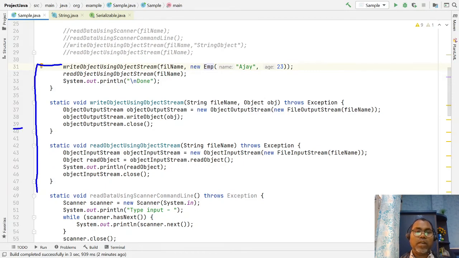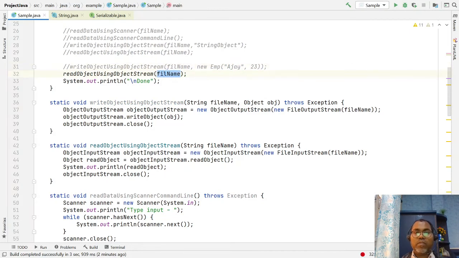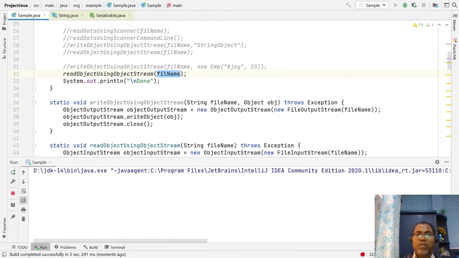This is your serialization part. You are writing the complete object state into your file system or buffer. Similarly, you have to read the stored object from the file system. You can read the complete object now. A new employee object is created here. When you read it, this time your object is read.